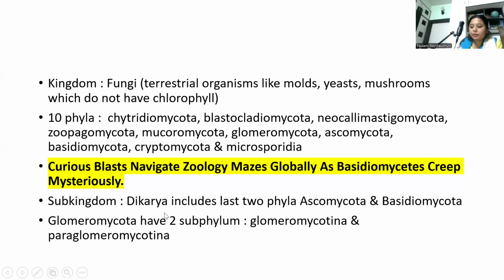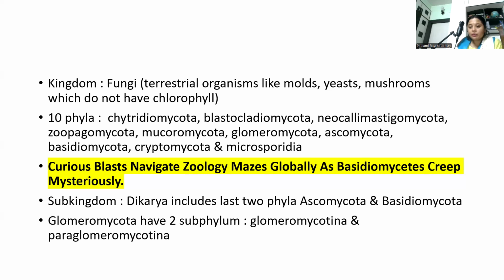Now, what do you mean by Dikarya? Dikarya are the higher fungi. It is a monophyletic subkingdom or clade within the kingdom Fungi, defined by a unique life cycle stage where two haploid nuclei coexist in each cell. That is the dikaryotic phase, N plus N. So Dikarya includes two major phyla. Those points are to be remembered.